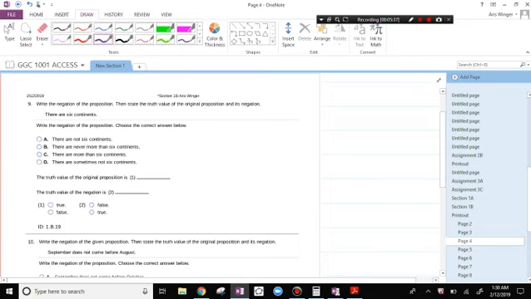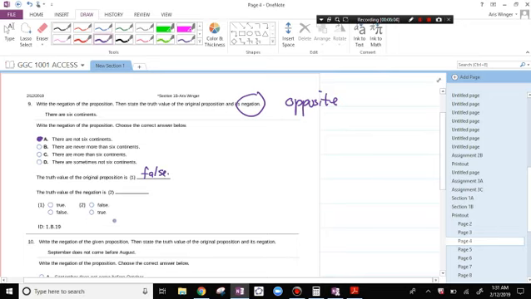The negation of a proposition. The negation of a proposition is just doing the opposite. "There are 6 continents." The negation of the proposition is "there are not 6 continents." The truth value of the original proposition is false.